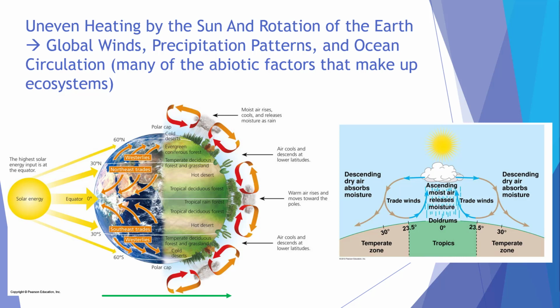The figure on the left also shows surface level winds, as the orange arrows. The trade winds blow toward the equator and west, and come from either northeast or southeast. This is governed by the convection cell. You can see that the cell is traveling back towards the equator over this latitudinal band. It's also governed by the fact that the Earth is rotating. See the green arrow at the bottom of the screen if you aren't sure which direction the Earth rotates. It's also deflected to the west due to something called the Coriolis effect.